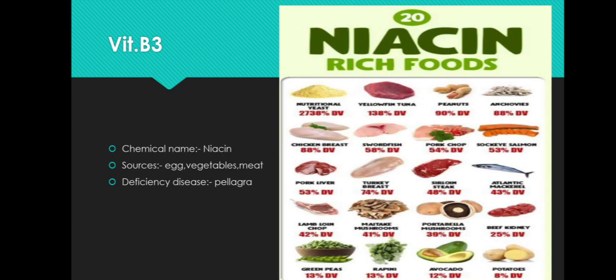Vitamin B3 we are going to see. The chemical name of vitamin B3 is niacin. The sources of B3 are eggs, vegetables and meat. Deficiency leads to pellagra. Now what is pellagra? Pellagra is referred to as dermatitis along with diarrhea and mental disturbance. So this combination of symptoms is referred to as pellagra.